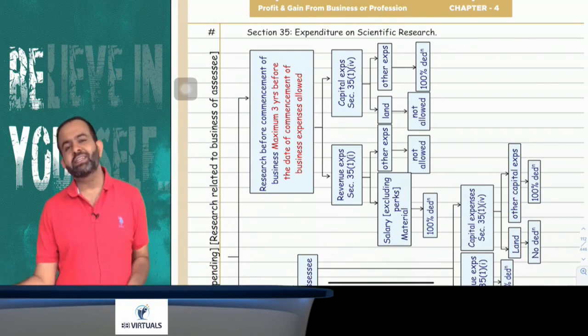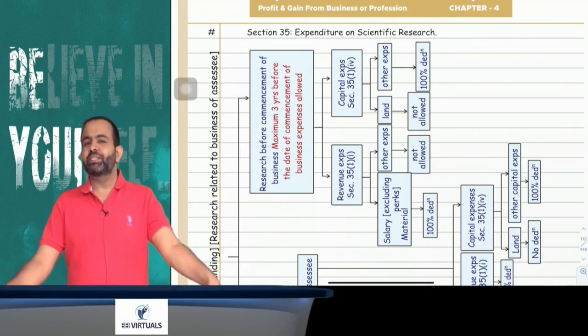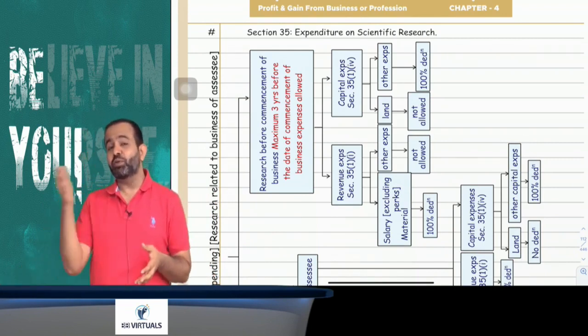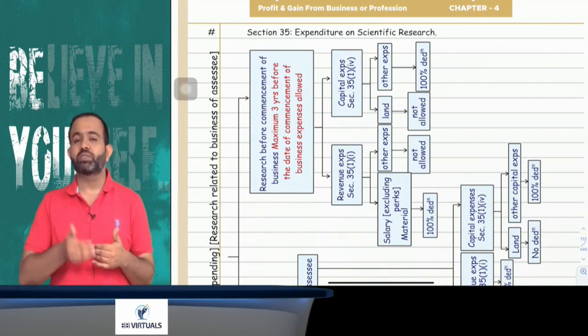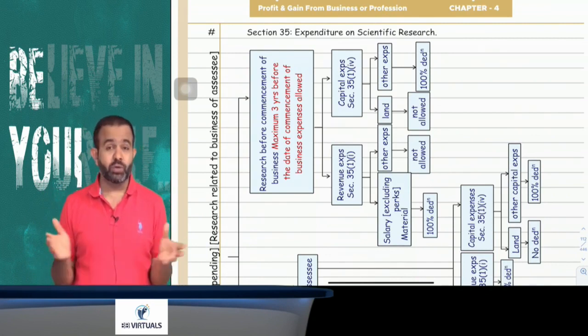Yes. Now the next part is related to research before commencement of business. Research before commencement of business means you don't have any business and you are doing the research. That is called research before commencement of business. So the question is, whatever expenditure is incurred before commencement of business for scientific research, will that be allowed as deduction or not? Answer is yes, that is also allowed as deduction.